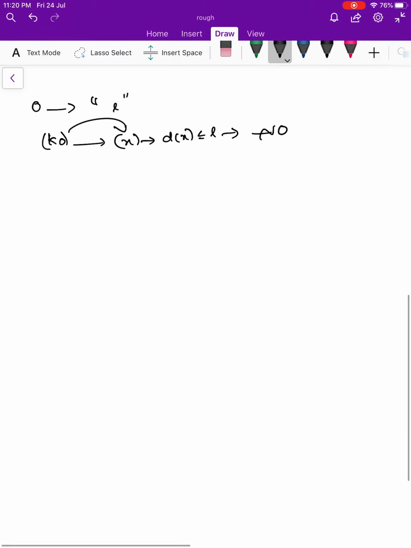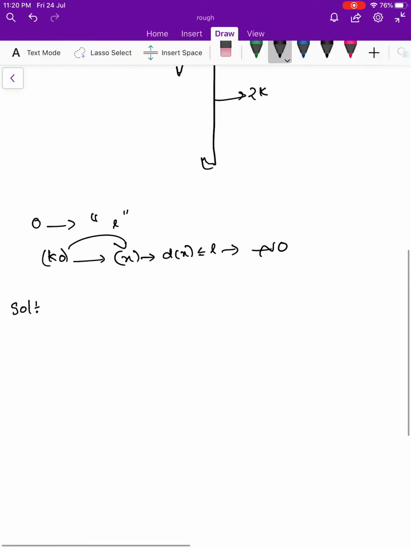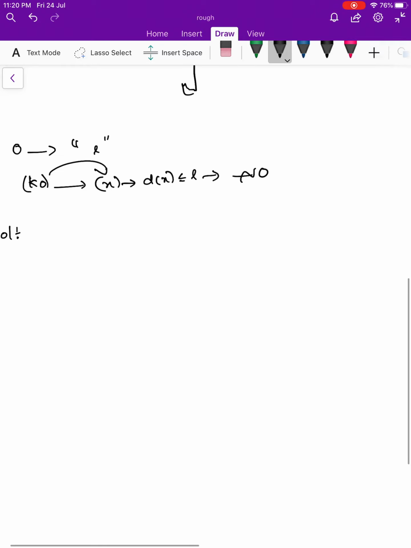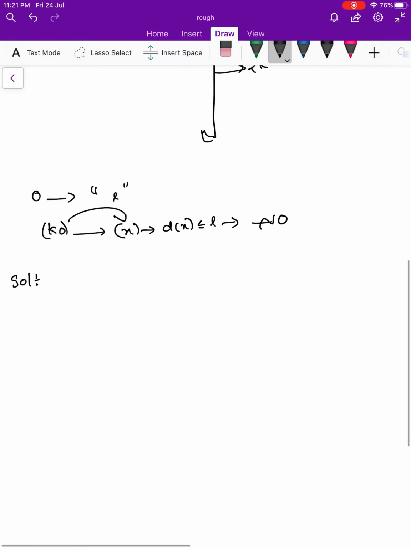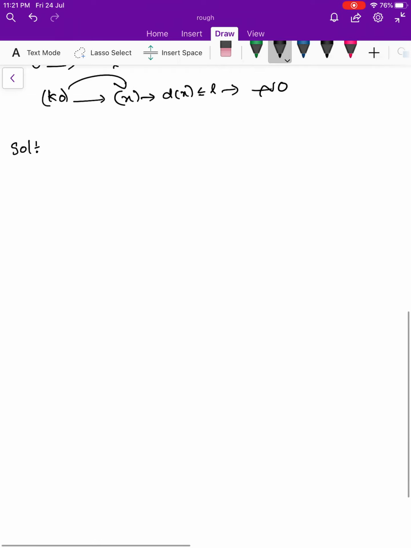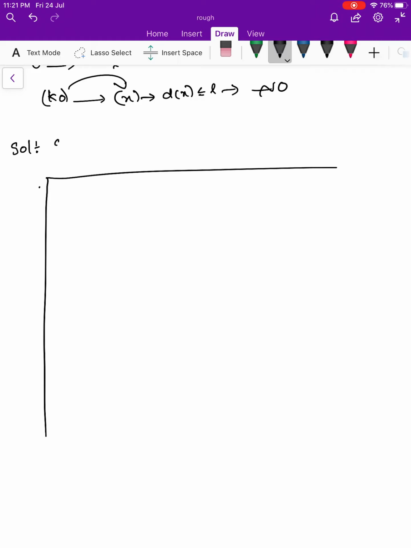So let us see the solution. I hope you understood the question. The solution is simple. It's not that simple actually. But if you see clearly, it can be simple, and the solution is greedy actually.